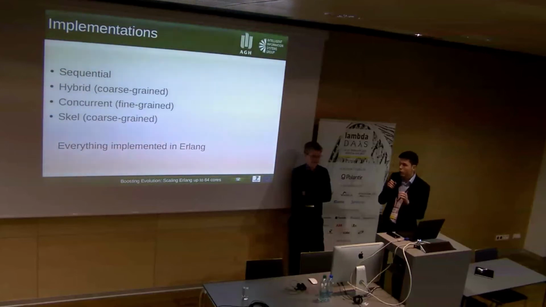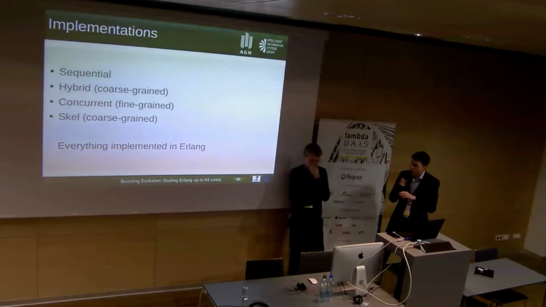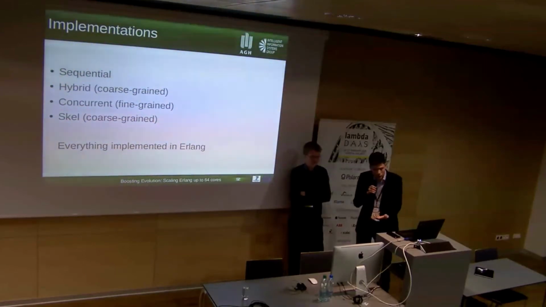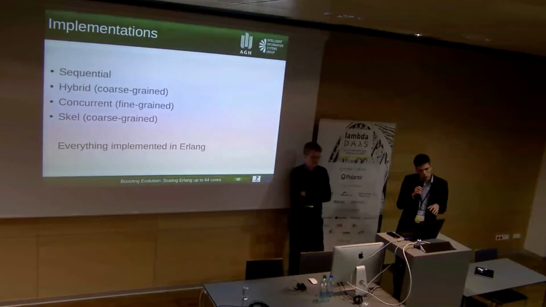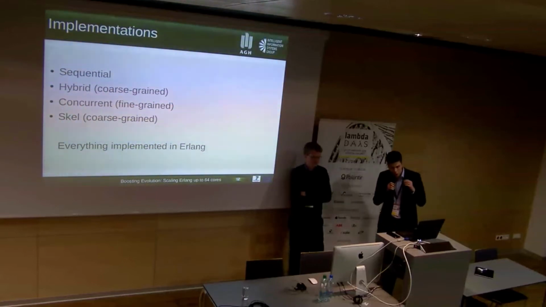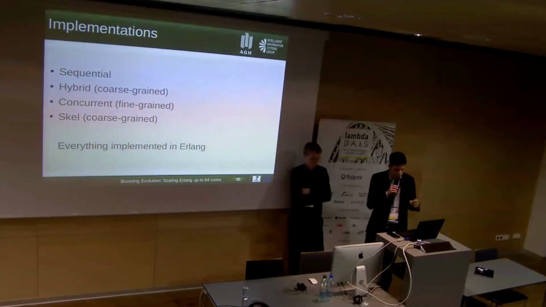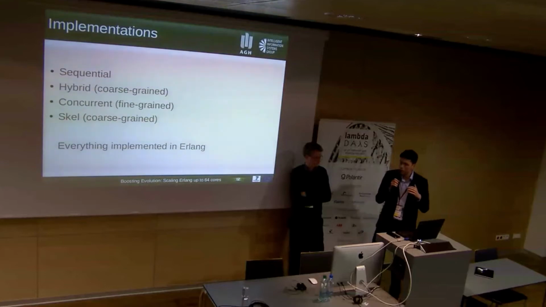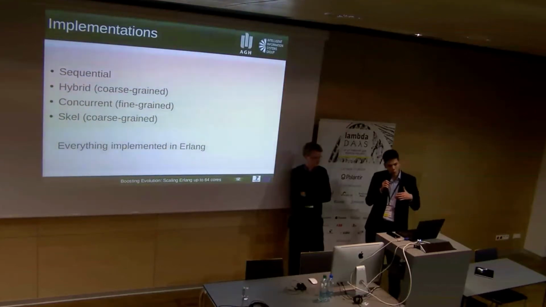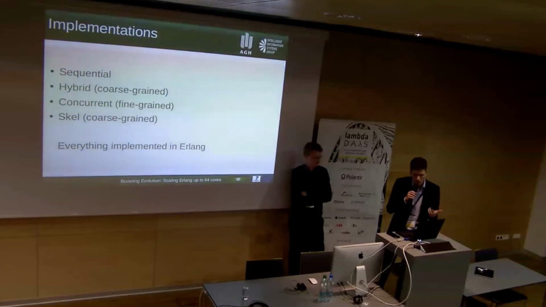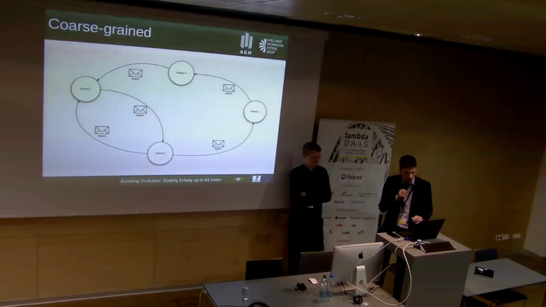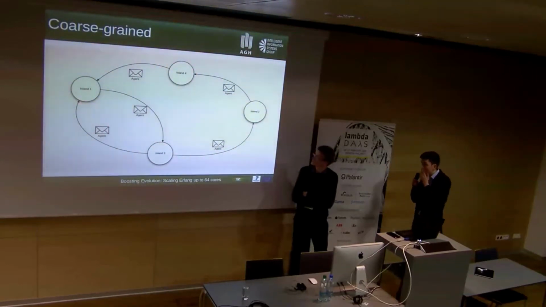We have a coarse-grained implementation, which we like to call hybrid. In this one, every single island is a separate process, and the islands communicate with each other through message passing. We have a fine-grained implementation, where every single agent is a separate process. And finally, we also have an implementation, also coarse-grained, but this time using the Scale library. I don't think we need to talk a lot about Scale because we had already a few presentations about it, but basically it's a tool which enables the programmer to easily parallelize his code without worrying about all the implementation details.